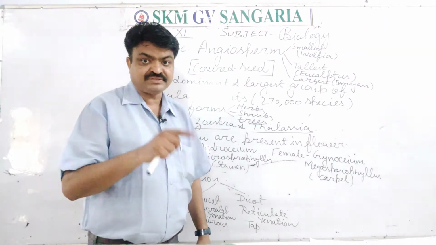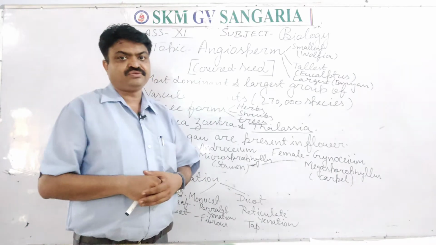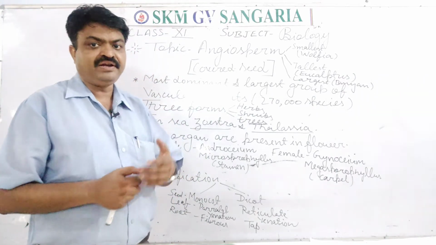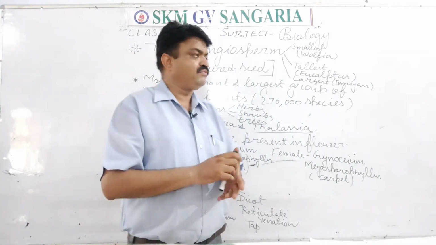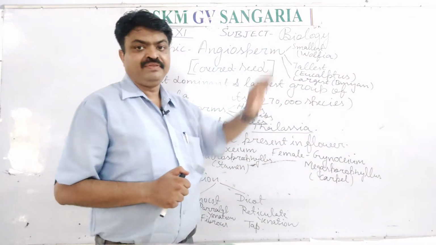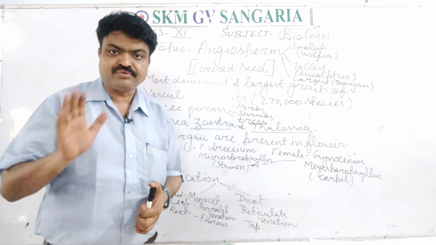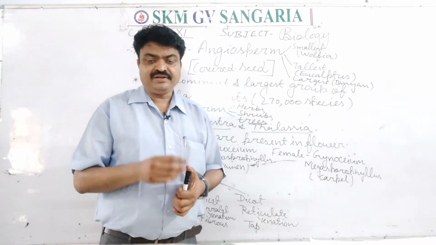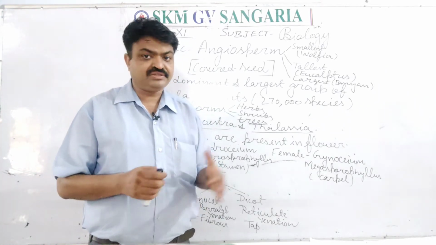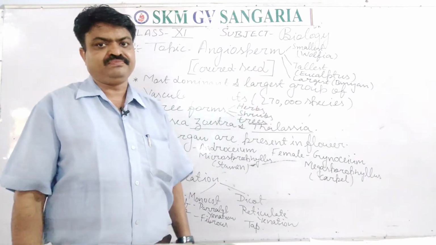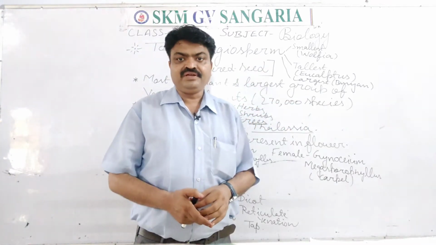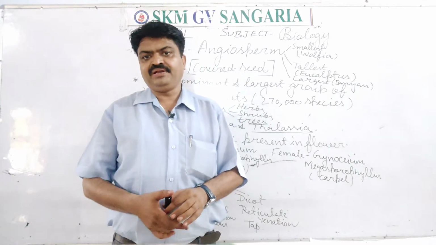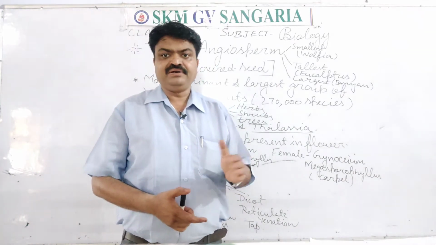And the smallest angiosperm is, students, Wolffia, and it is found in the aquatic habitat. Wolffia is the plant that does not have a root, and it is the smallest angiosperm. With this, the largest angiosperm is the banyan tree, students.